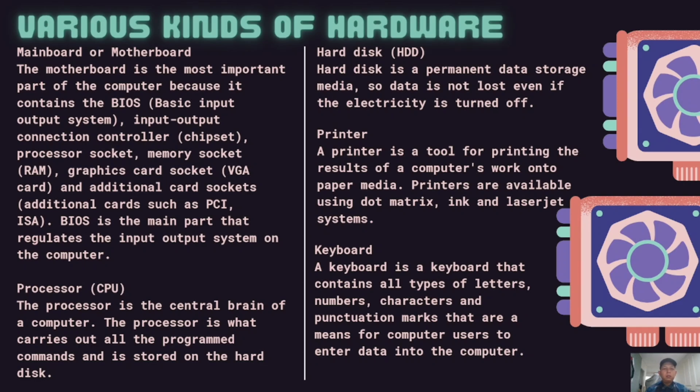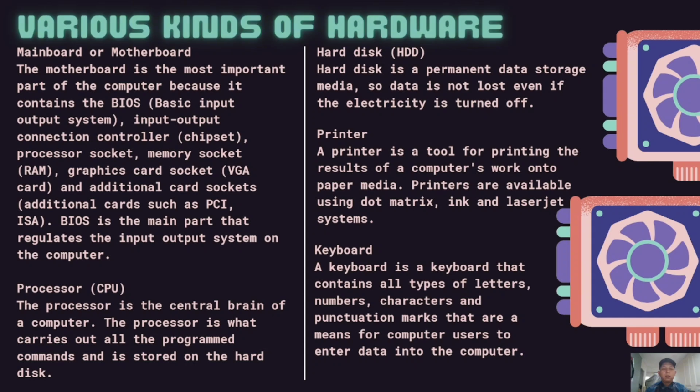The motherboard is the most important part of the computer because it contains the BIOS or basic input output system, input output connection controller or chipset, processor socket, memory socket or RAM, graphic card socket or VGA card, and additional card sockets for additional cards such as PCI, ISA.